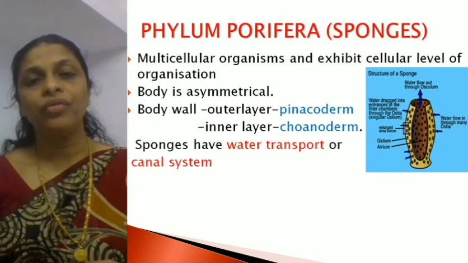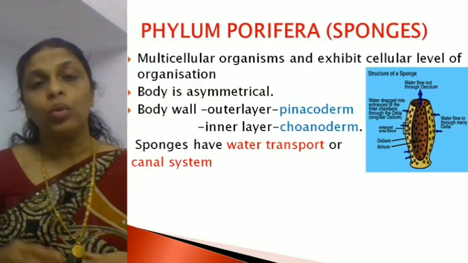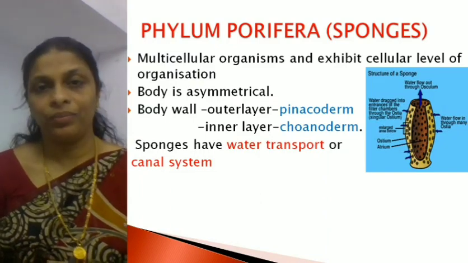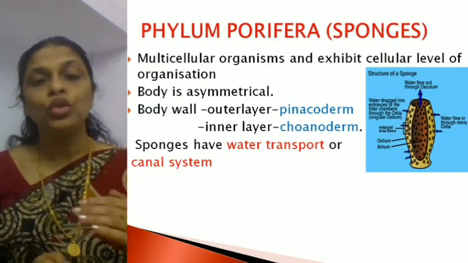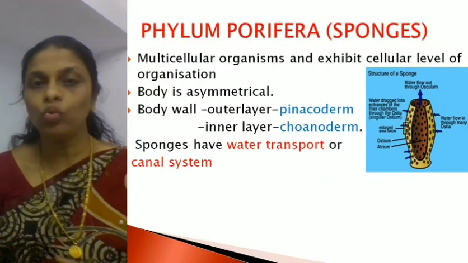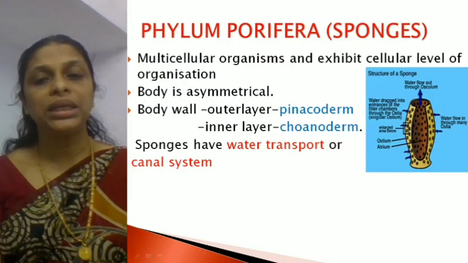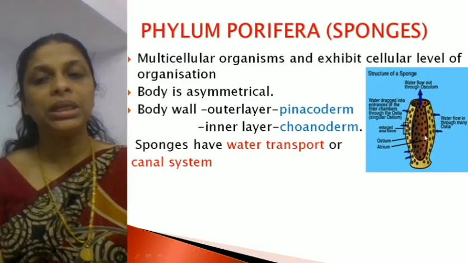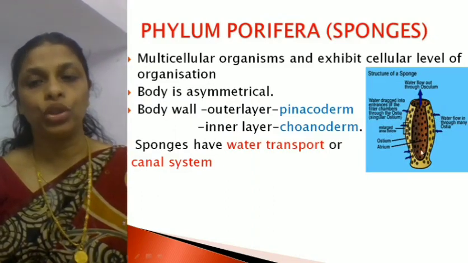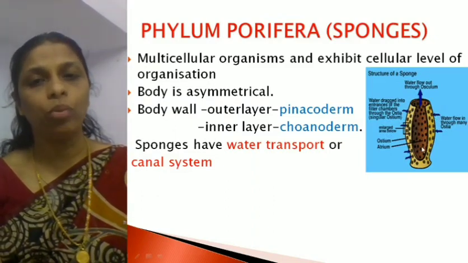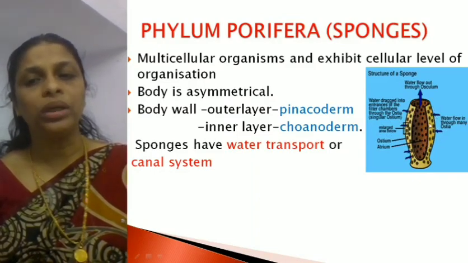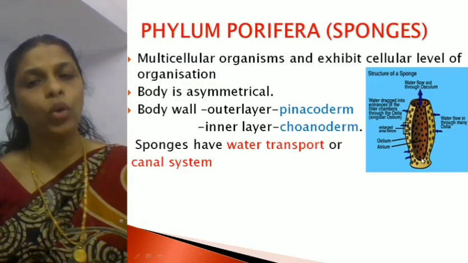Now the next point. These sponges have a particular type of water transport system, which is also called the canal system. What is it called? Canal system. Most of the sponges are found living in water. So here is an example of a sponge. Just look at the cursor. You can see this is a section of a sponge, just to show the inside of the body. The outermost layer is called the pinacoderm and the inner layer is called the choanoderm.